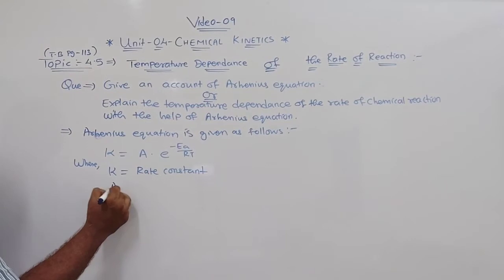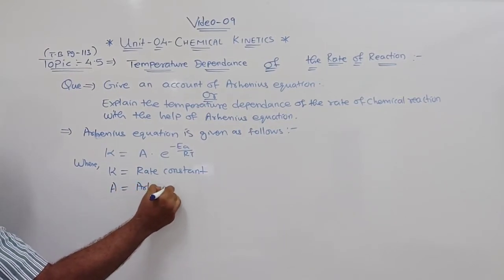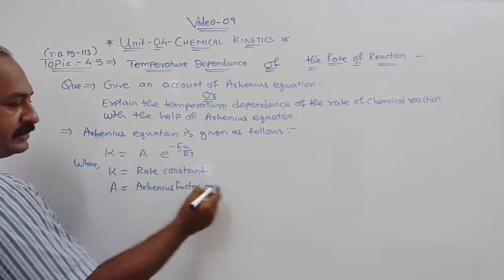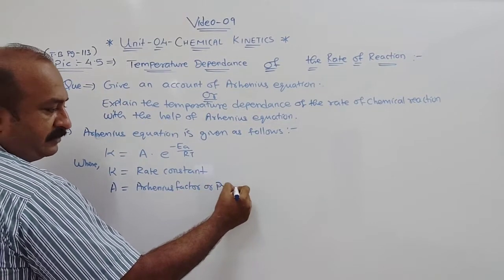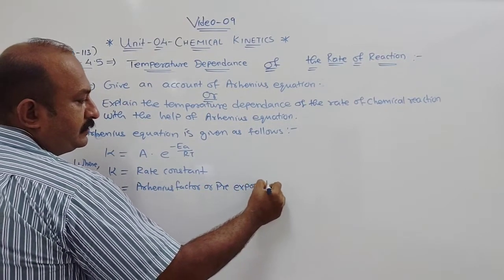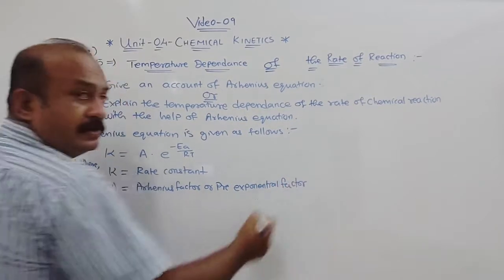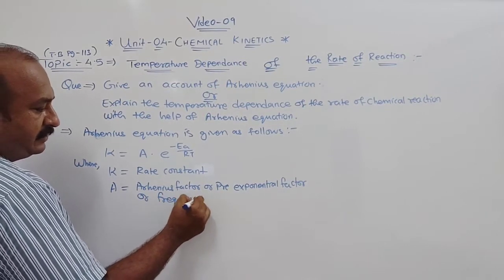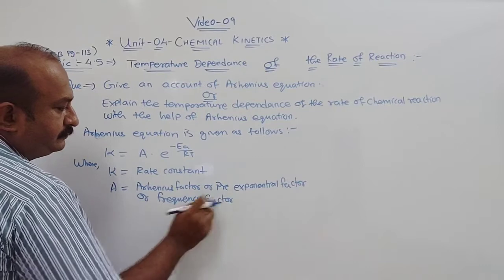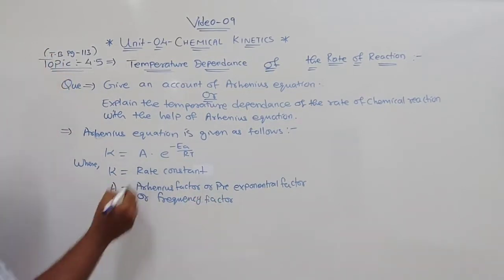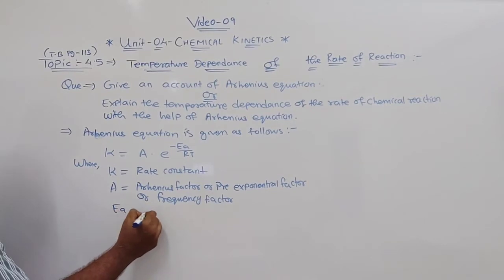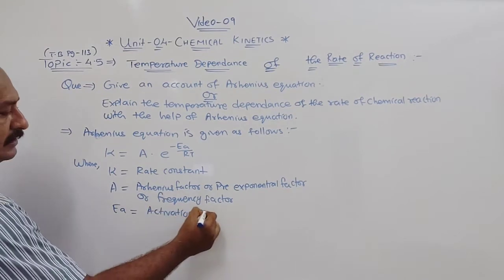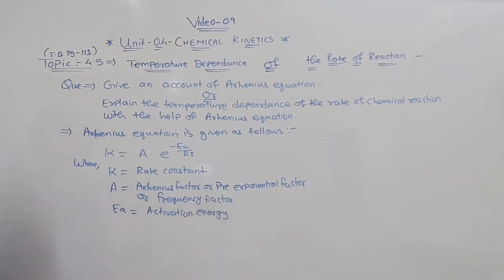A is the Arrhenius factor, also called the pre-exponential factor, because it comes before the exponential part. We can also call it the frequency factor. Clear? Now Ea is the activation energy, the energy required to form an intermediate. Ea is activation energy.